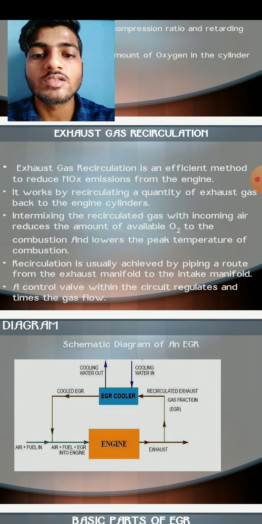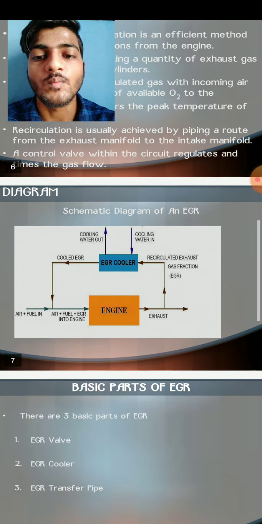Recirculation is usually achieved by piping from the exhaust manifold to the intake manifold. A control valve within the circuit regulates and times the gas flow.